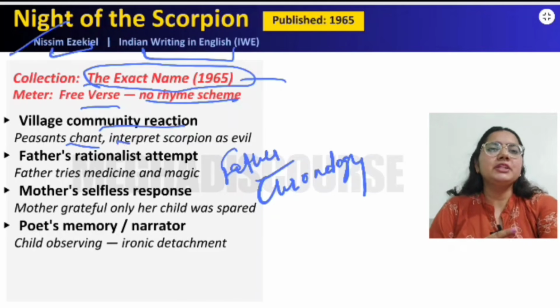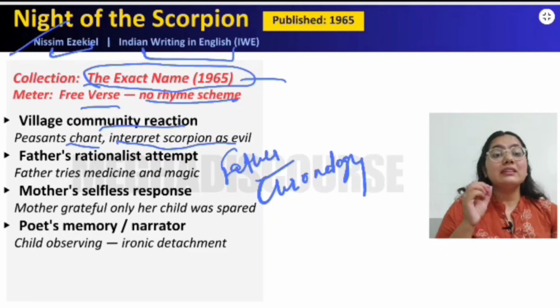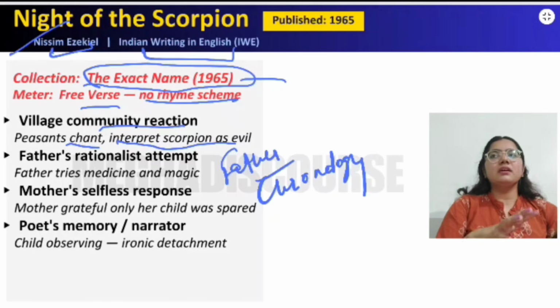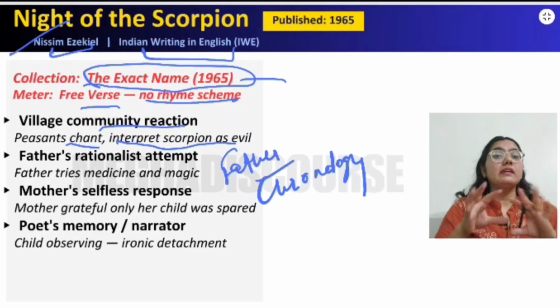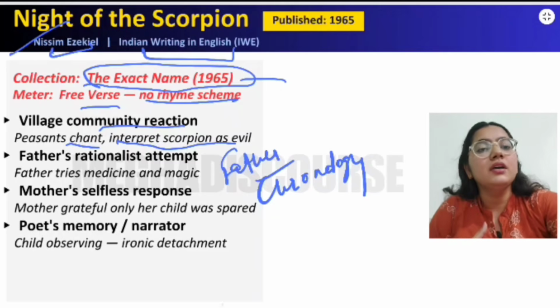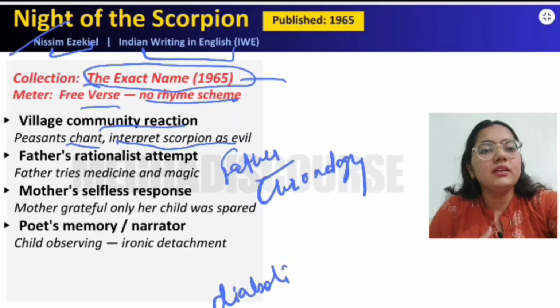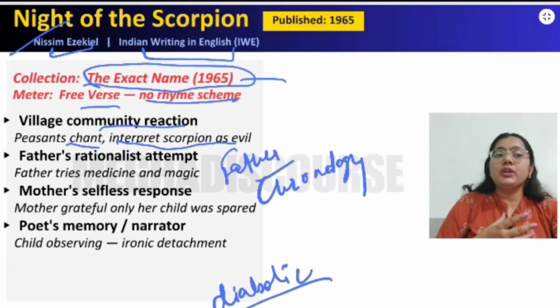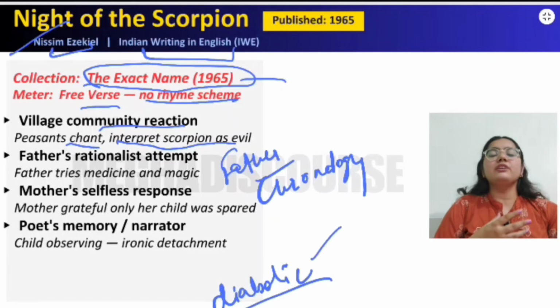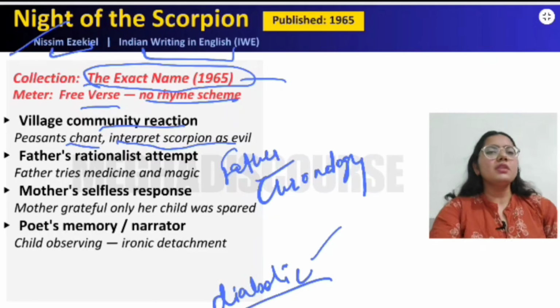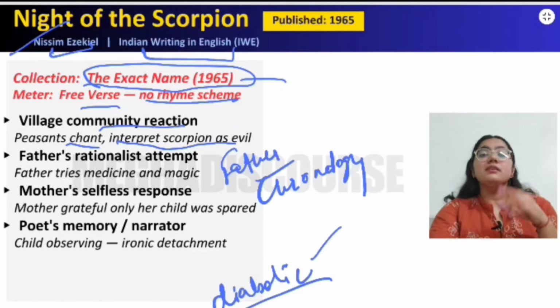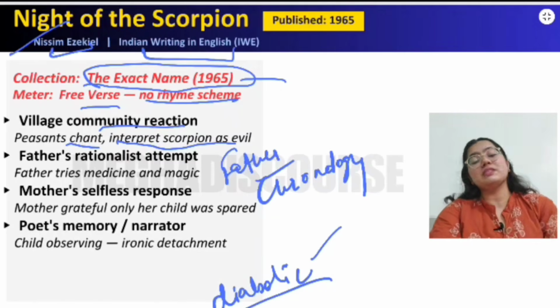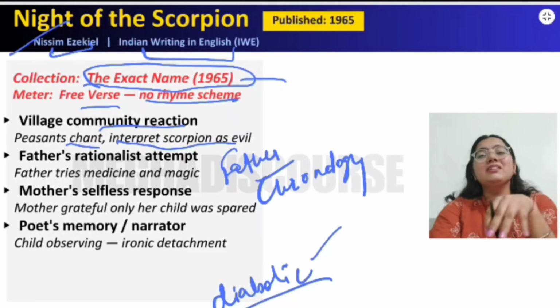And interpretation of scorpion as evil. So here is this scorpion. Now the scorpion has been represented as an evil who is having a diabolic tail. If you read the actual poem, then you will see this word diabolic, which is related to the demons and monsters, satanic. So here this scorpion is a representative of evil forces, and this scorpion has bitten our mother.